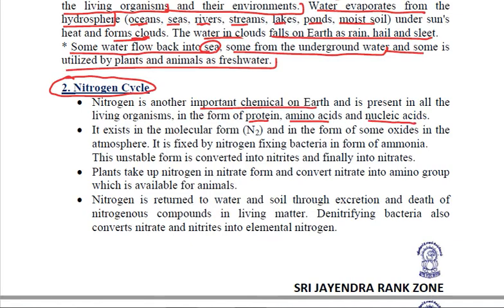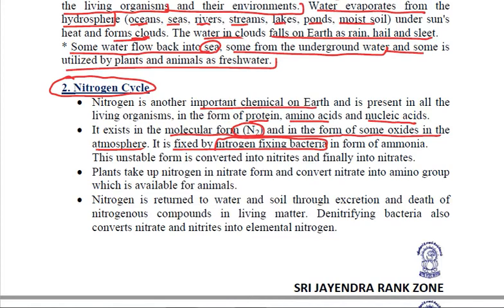Now nitrogen exists in the molecular form N2 and in the form of some oxides in the atmosphere. This molecular form and other oxide forms are first of all fixed by the nitrogen fixing bacteria which are present in the root nodules of the leguminous plants.